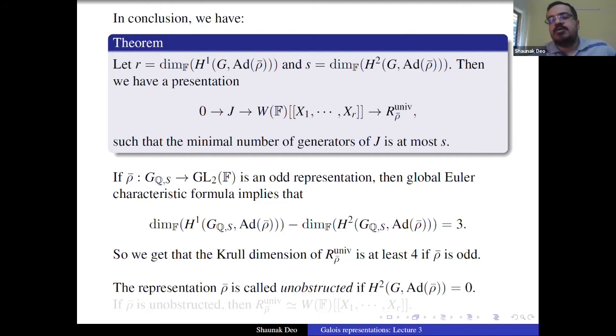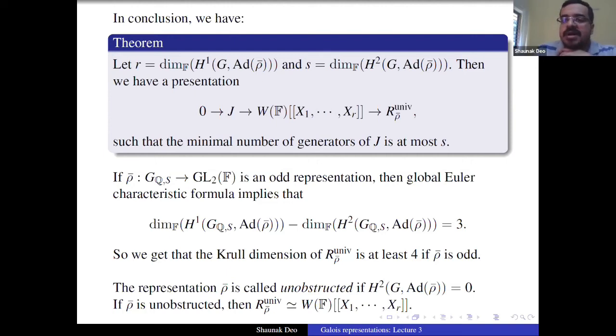Whenever you have a map from R to S, a deformation of rho bar to S, you can just lift it to a deformation to R, because your universal deformation ring is a power series ring. So you can lift homomorphisms from the power series ring to S to homomorphisms to R. Therefore, you can also lift deformations. I said if rho bar is unobstructed, the universal deformation ring is a power series ring.